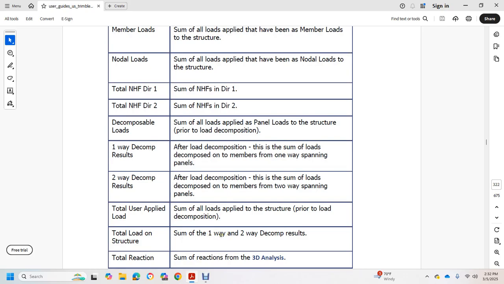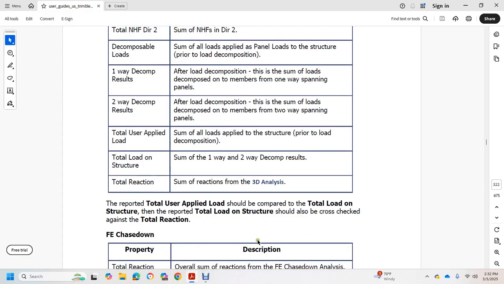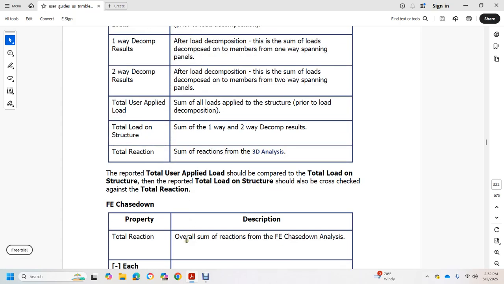Sum of the one-way and two-way decomposition results. Total reaction: sum of the reactions of the 3D analysis. The report with the total user applied load should be compared with the total load on structure. The report with the total load on structure should also be checked against the total reaction. FE chase down, total reaction overall: sum of the description with the FE chase down analysis.